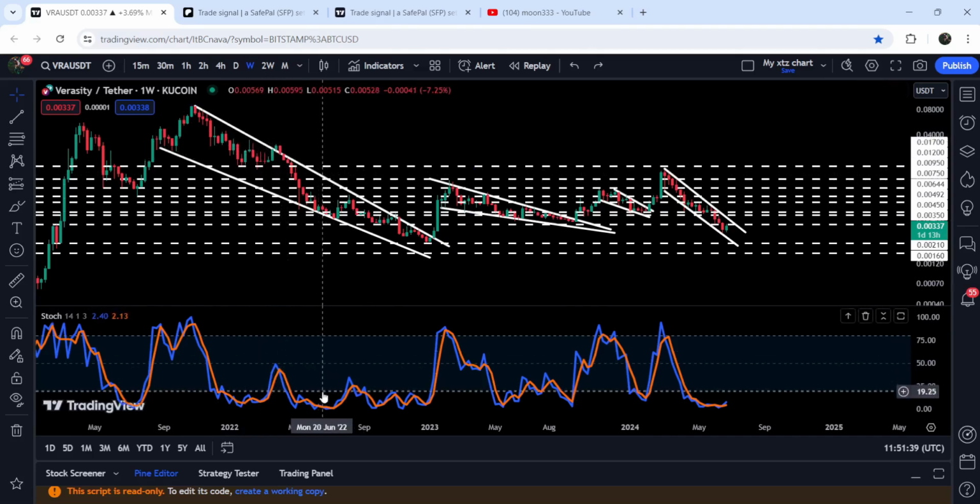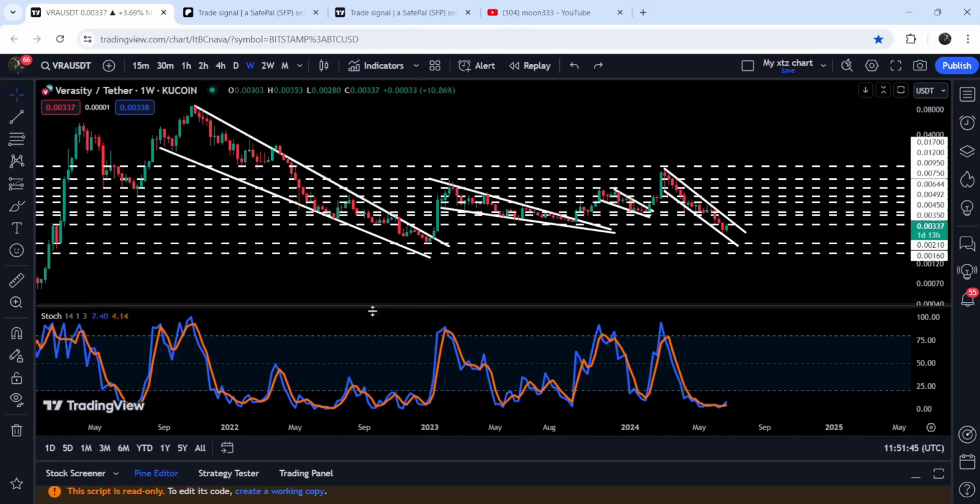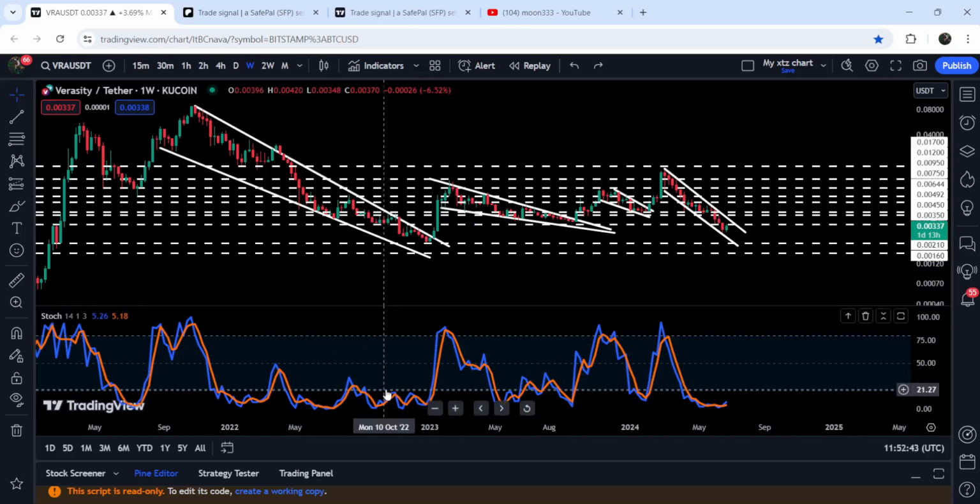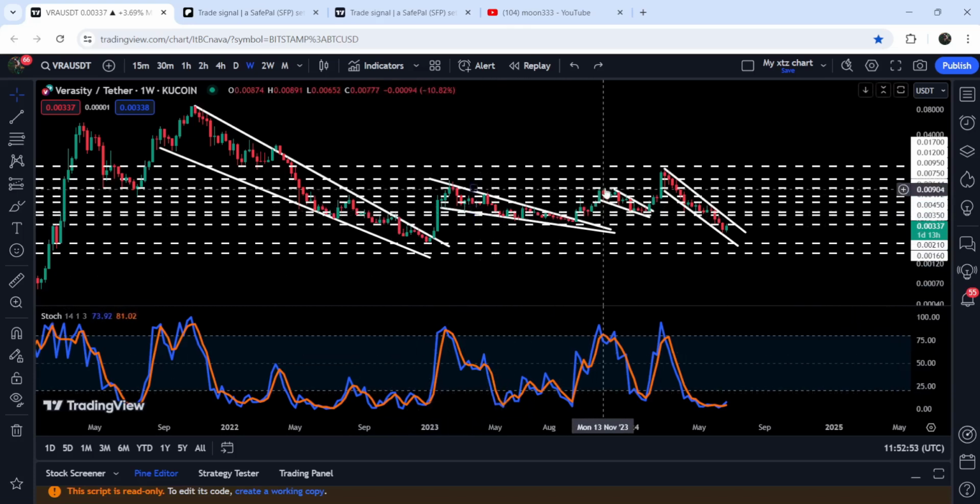Then it again entered the oversold zone. Again, we had a nice correction move, but the price line again got rejected. And here, when it was in the oversold zone, you can see that a correction move was started. But again, it was moving very close to the resistance of the channel, therefore again got rejected. And here, when it again entered the oversold zone, we had a nice rally and broke out this smaller falling wedge pattern as well.